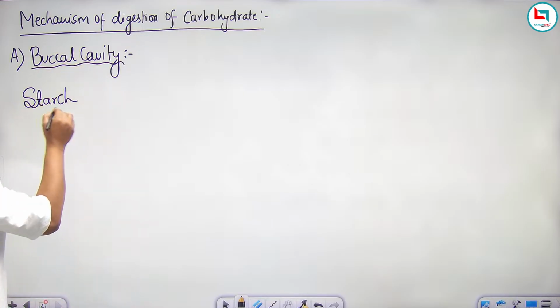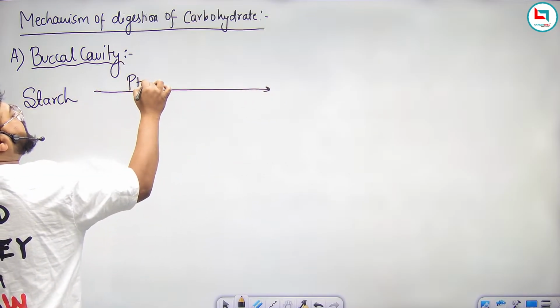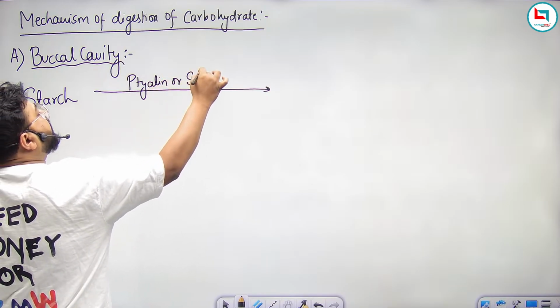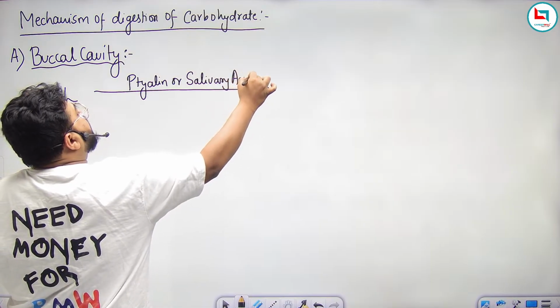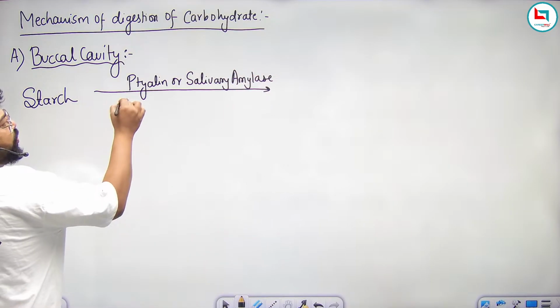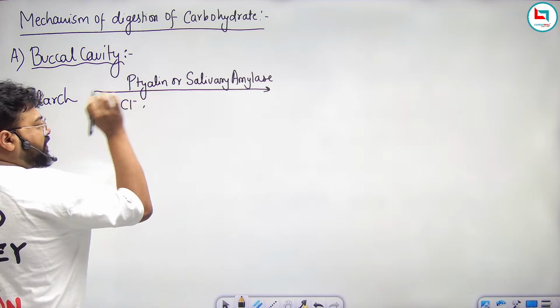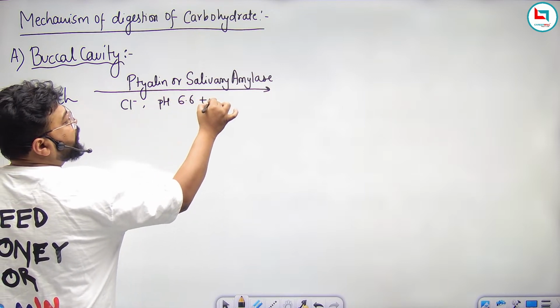So this starch will get digested by ptyalin, which is also known as salivary amylase. And for the action of this enzyme, chloride ions are needed by the body, and a certain pH is required, and that pH is 6.6 to 6.8.